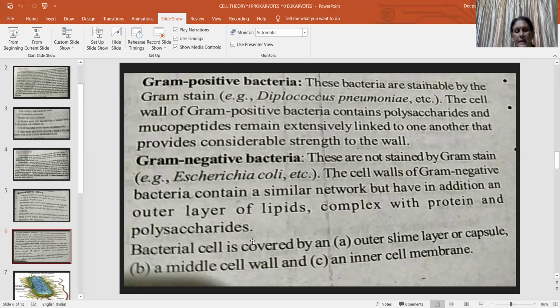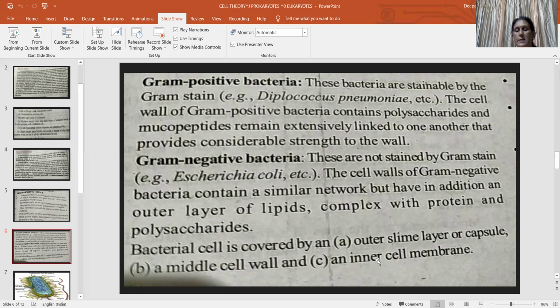Again, the bacterial cell is covered by an outer slimy layer, a middle cell wall, and an inner cell membrane. Some bacteria are very resistant. These bacteria always contain an outer slimy layer, a cell wall, and an inner cell membrane.